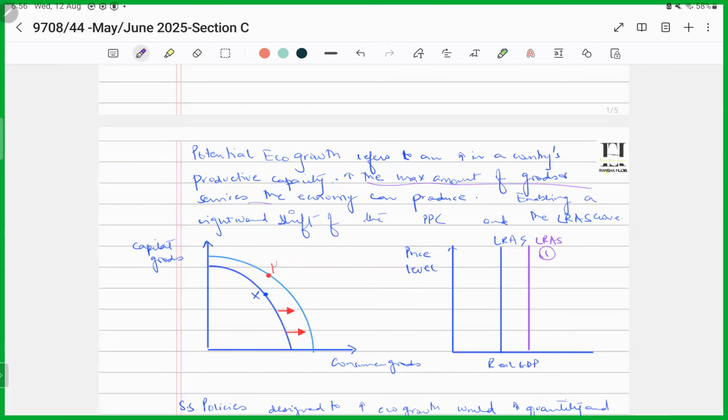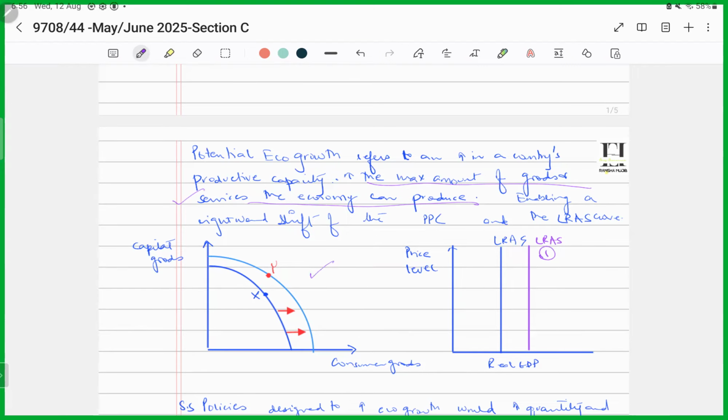So far, so good. So, if there's an increase in the productive potential of the economy, how would you represent it graphically? If you're talking about using a PPC curve, that means we'll be using a rightward shift of the entire PPC towards the right. The entire PPC is going to move outwards. We'll be producing more of both capital and consumer goods as shown by diagram 1.